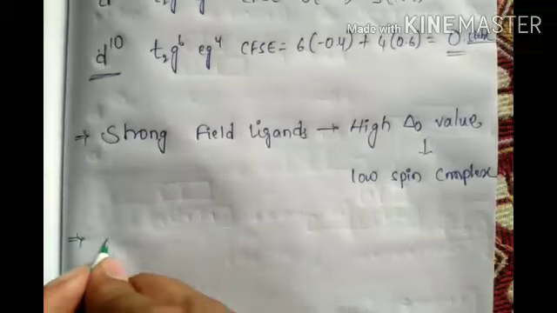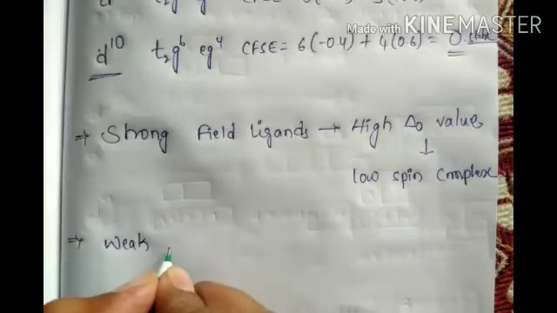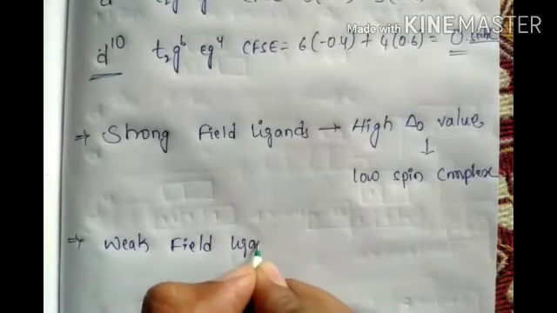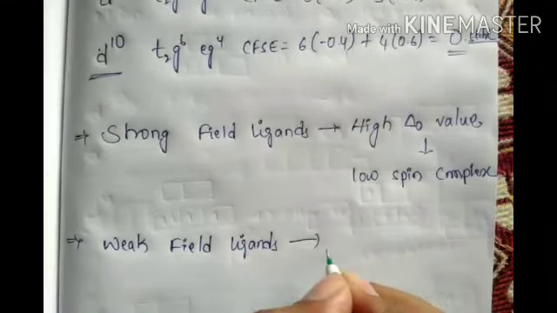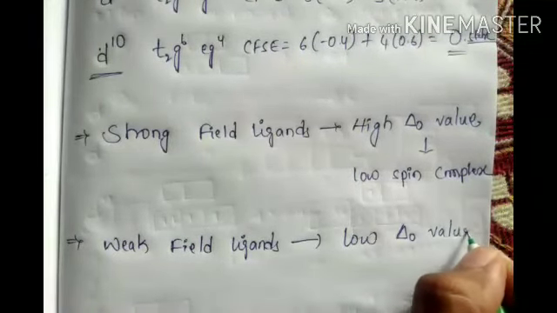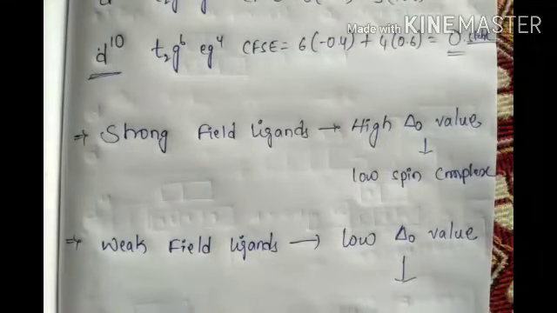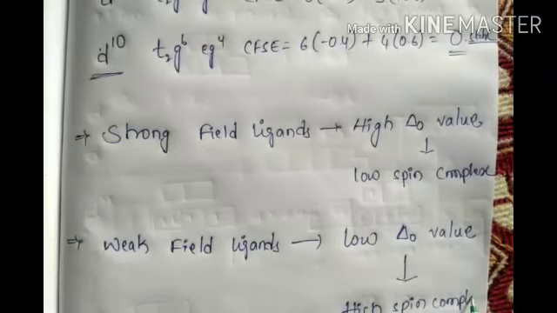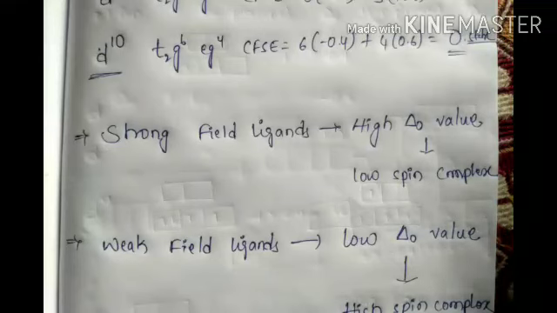First point, conclusion. Second one, weak field ligands, low delta naught values. If you have a doubt, check it once. High or low, check it once. In high spin complexes. High spin complexes. Okay, guys.